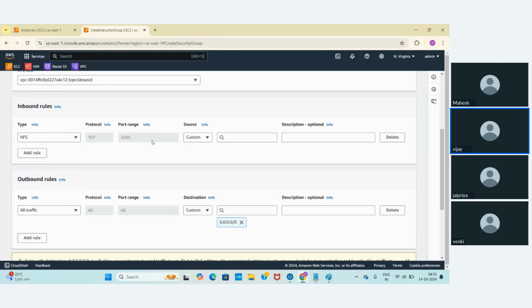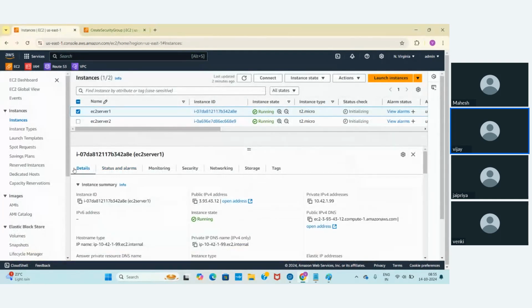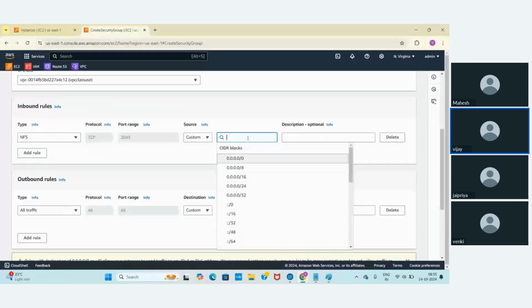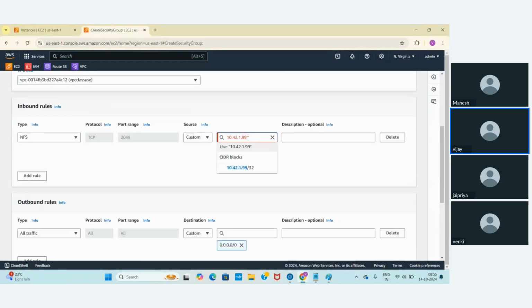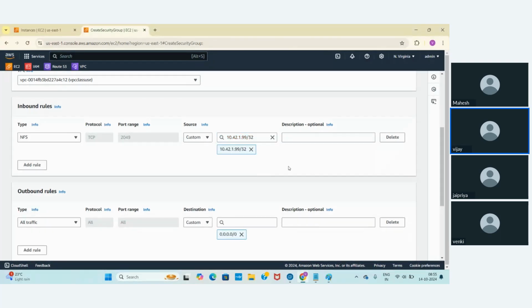Click on it. See, it is listening on port number 2049 and custom. So I'm going to give the IP address of this first server. Take this IP address, because only these 2 servers I want to allow access. By 32, for sure you need to give /32. That's a mask.